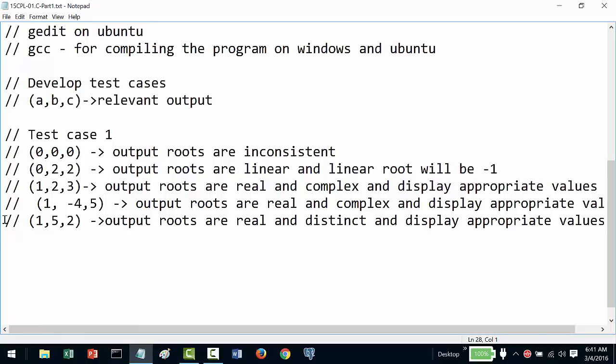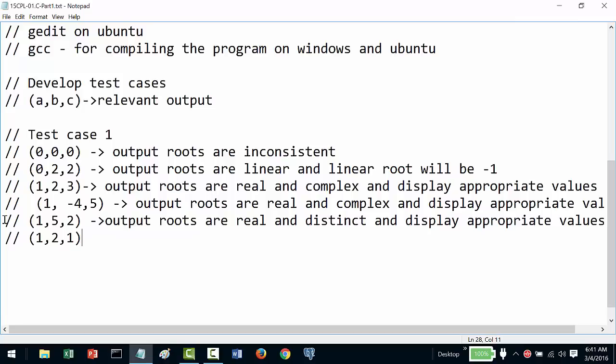For that, if my value of a is 2, b is 2, and c is 1, then b square is 4 and 4ac is 4.